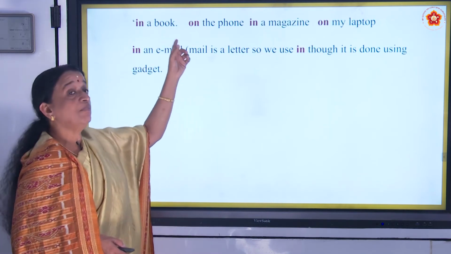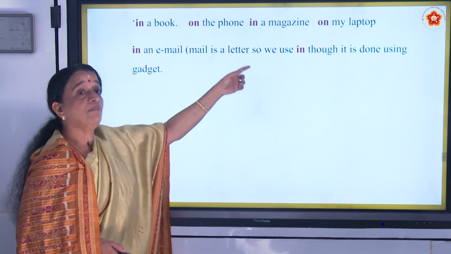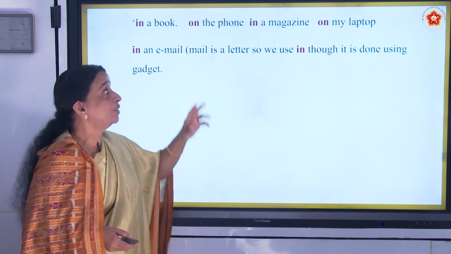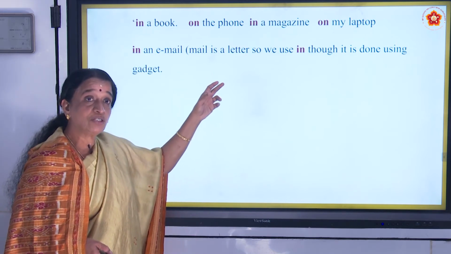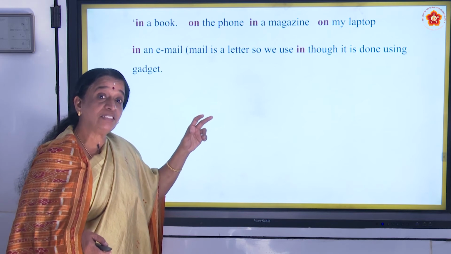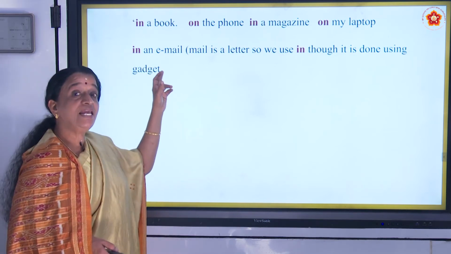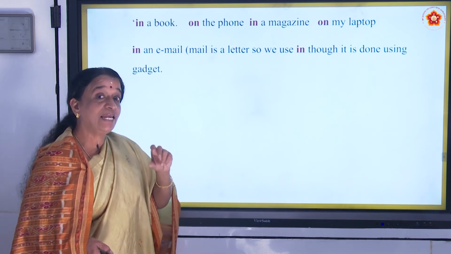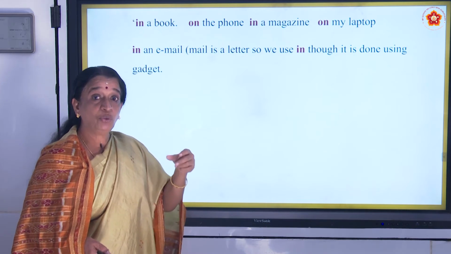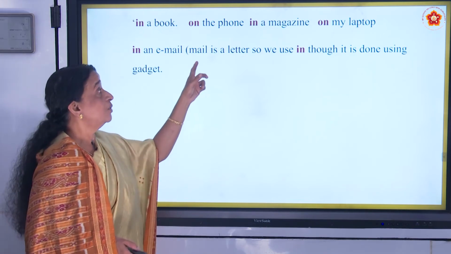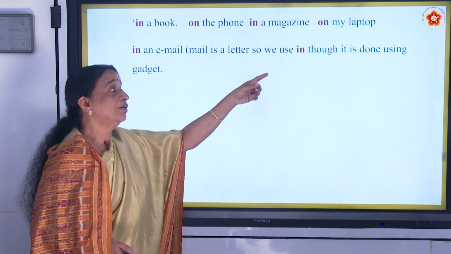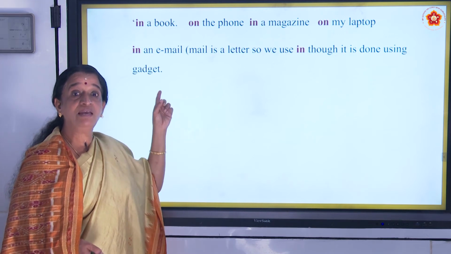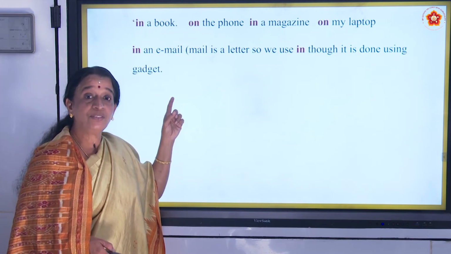Now next is in a book, on the phone, in a magazine, on my laptop. So whenever it is concerned with paper or electronic gadget, you will be using on. For an electronic gadget, you use on. In an email, even though it is an electronic gadget, we use in, as it is like a letter, though it is sent using a gadget. There we are using in an email. Is it clear to you?